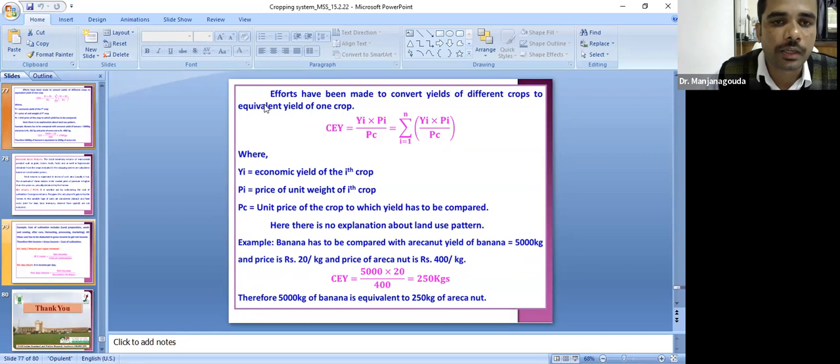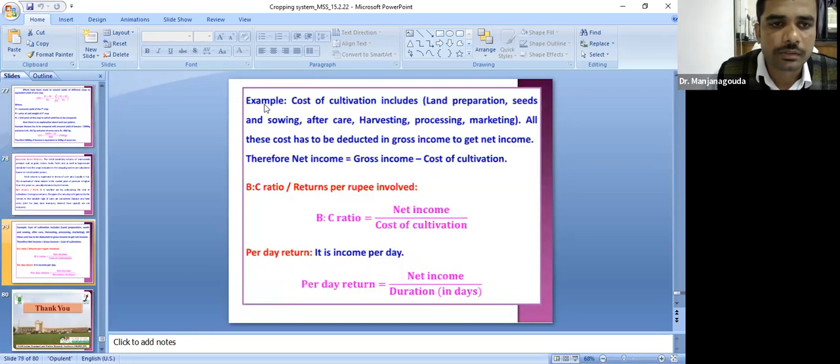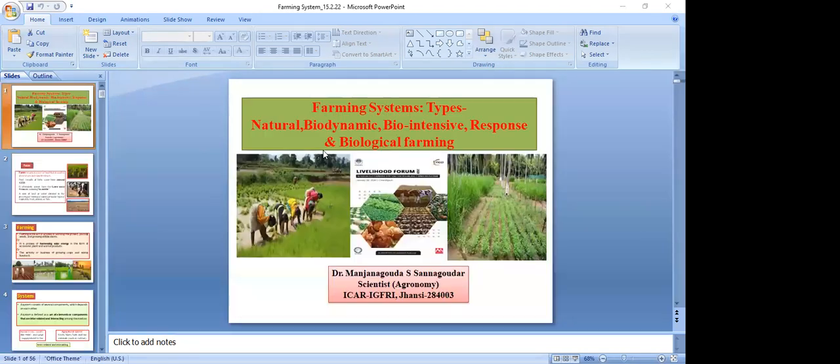Here is the formula for calculation of this crop equivalent yield. And other things are economic returns, that is gross economic return and net returns. These are things all of you know, that is BC ratio, net income by cost of cultivation, per day return, all this.